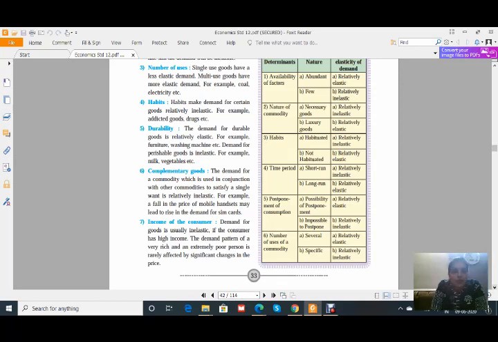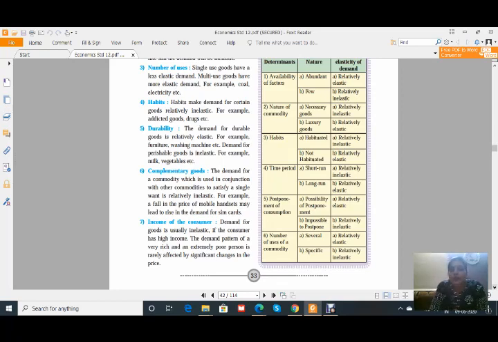Then the next one is complementary goods. The demand for a commodity which is used in conjunction with other commodities to satisfy a single want is relatively inelastic. We already know about complementary goods. Here the example of the mobile phone is given: a fall in the price of a mobile handset may lead to a rise in demand for SIM cards. If we get a mobile handset at a cheaper price than before, then the demand for SIM cards will increase, because people tend to buy more handsets at that reasonable price.